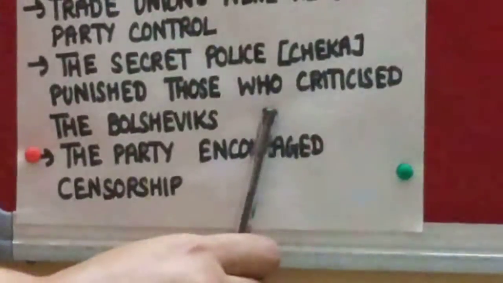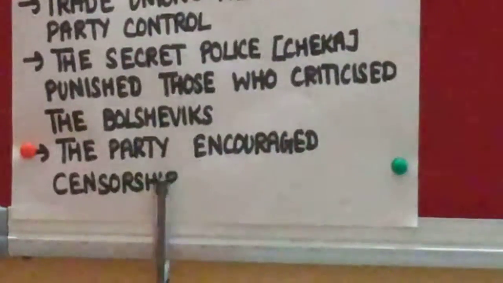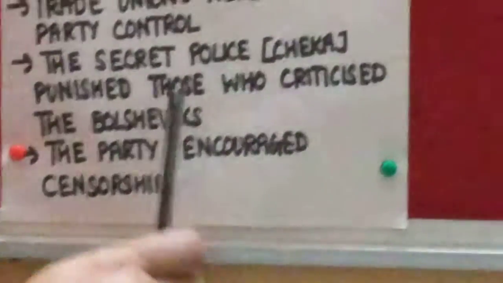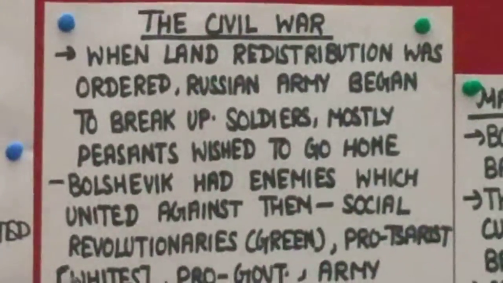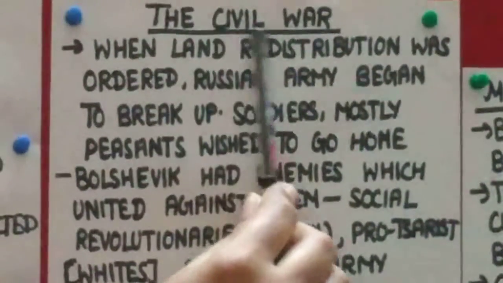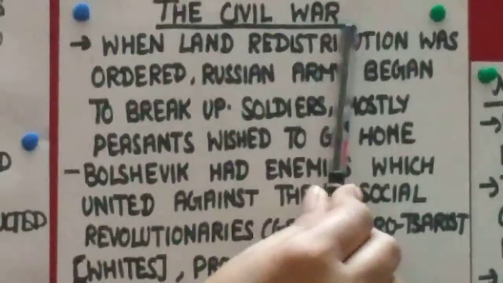It means democracy was not there, and there was complete control over the media by the Bolshevik party. Because of these reasons, there was conflict in society, which was the main cause of the civil war. So the next topic is the civil war.